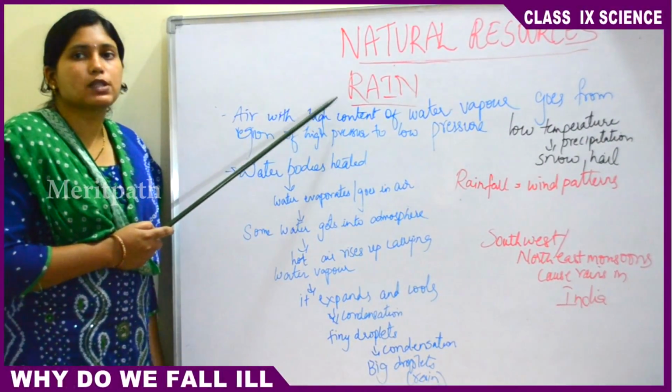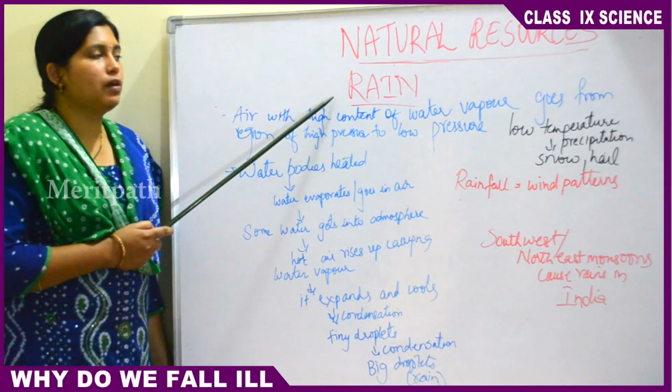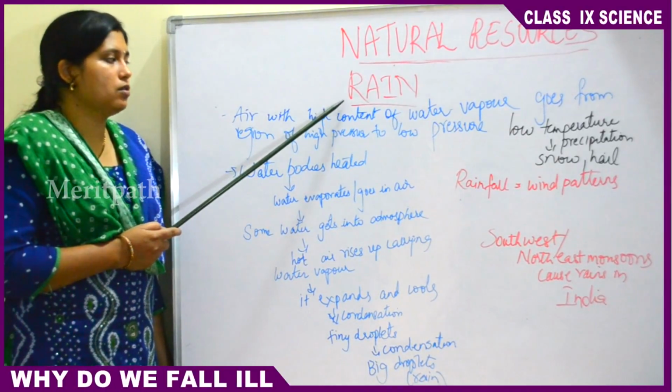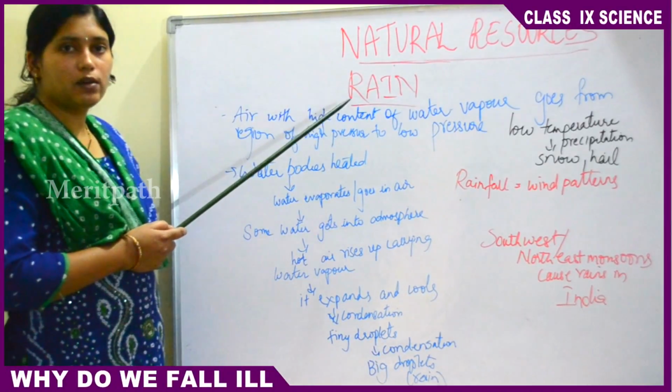Resources, major resources are land, air and water. So we are discussing air. Now next comes water, that is rain. So how is rain formed? What are the patterns of rain? Now we will know about it.